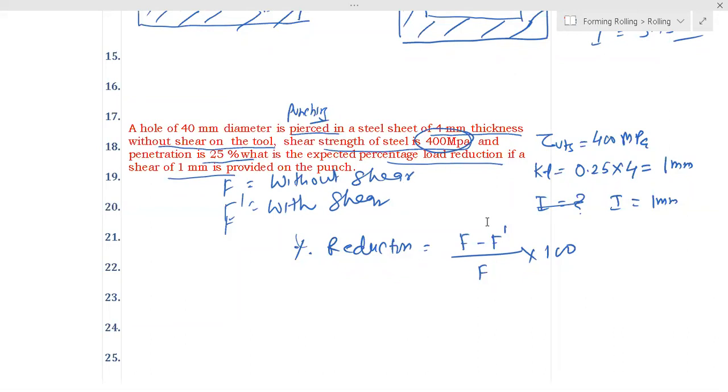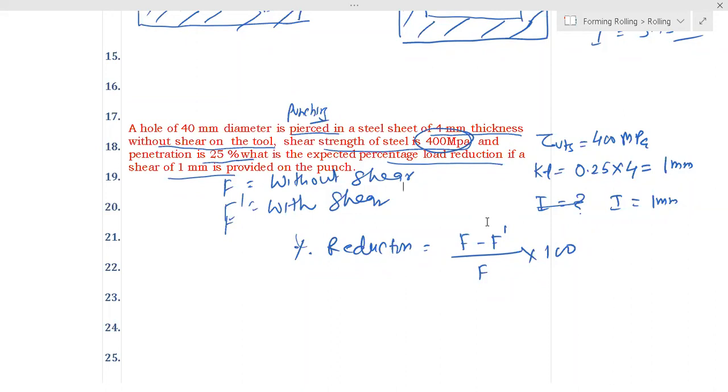It is a red color question. Everybody can solve this. Amal says 50%, we will check. I don't have the answer here. Ravichandran ji, tell the answer.